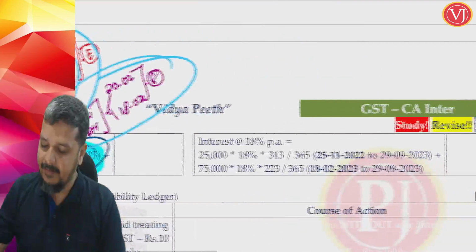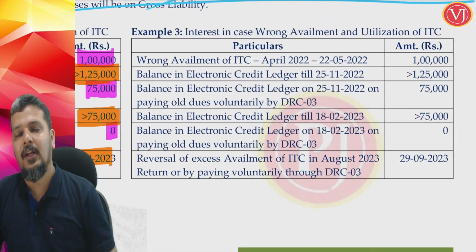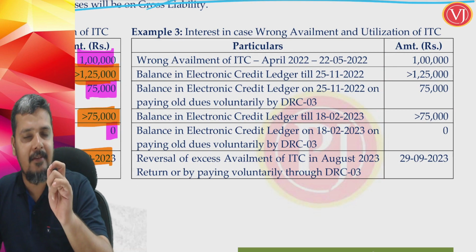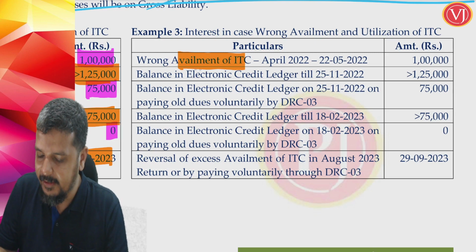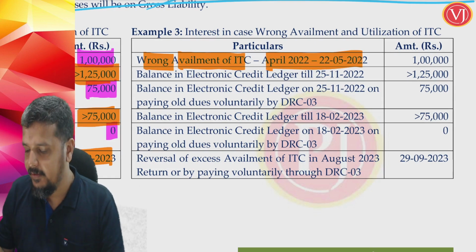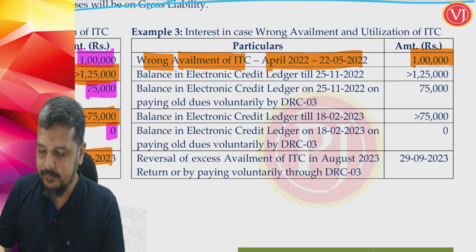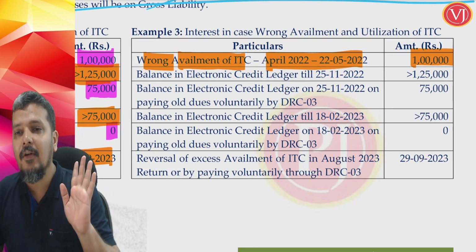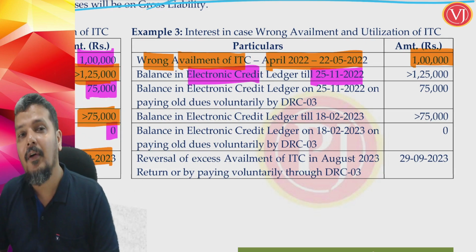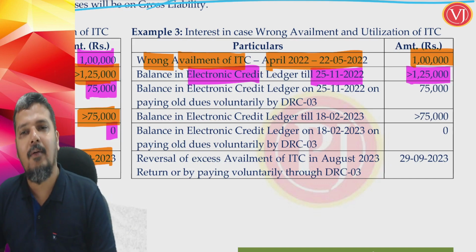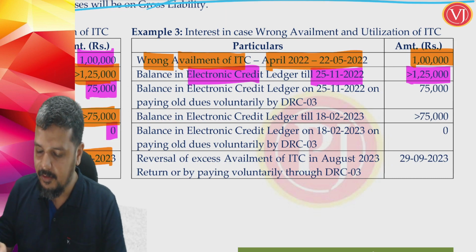In the other example, everything is the same. A small change is that, when you see the other example and compare both, you will find a small difference. Everything is same. I have taken wrong availment of ITC in April 22nd, 1 lakh. This April month, 22nd of May is not at all relevant. But I know that I have wrongly availed ITC of 1 lakh. My balance in electronic credit ledger till 25th of November is more than 1,25,000, which means there is wrong availment of credit but no utilization.